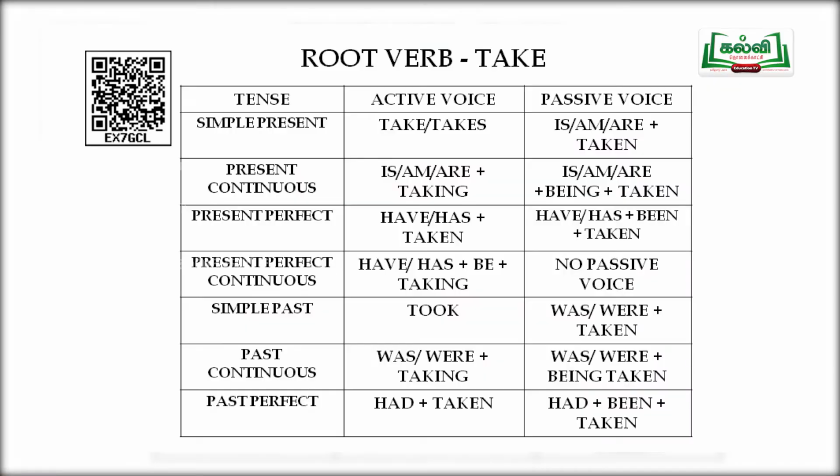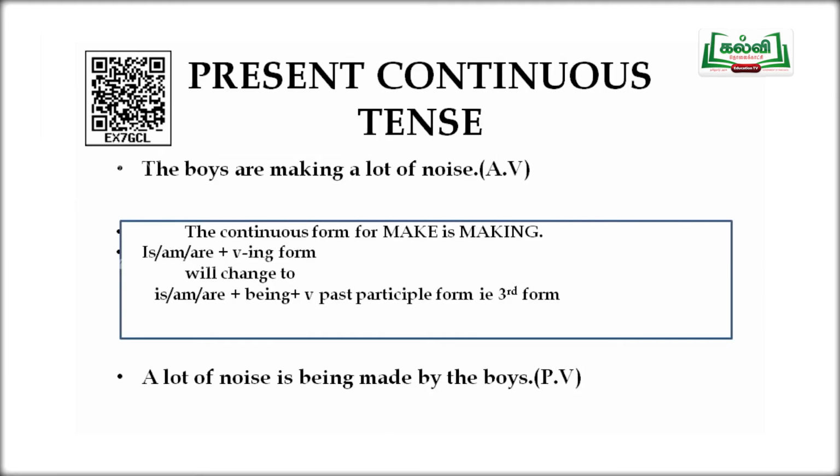The present continuous tense, you can see in the tabular column. The form of present continuous tense, is, am, are plus verb ing form, will change to is, am, are plus being plus verb past participle form. That is, a lot of noise is being made by the boys.